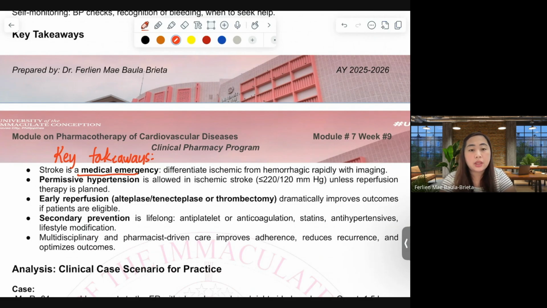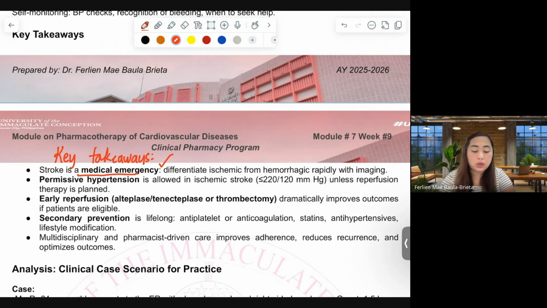The damage it can cause to the brain, either ischemic or hemorrhagic, if the patient doesn't die, their quality of life is decreased significantly. So we have to mention this at the earliest possible time when talking to a patient with hypertension and a dyslipidemic status.